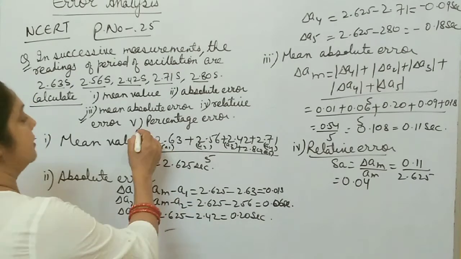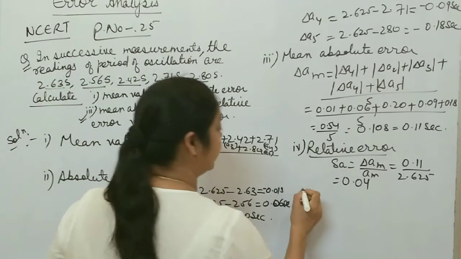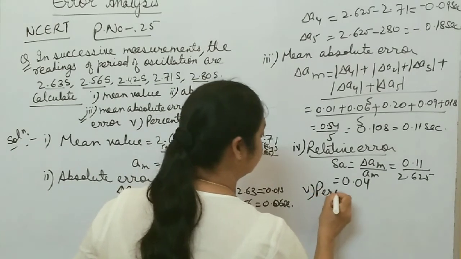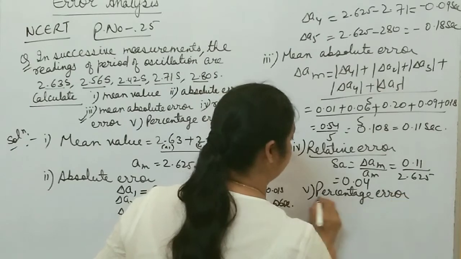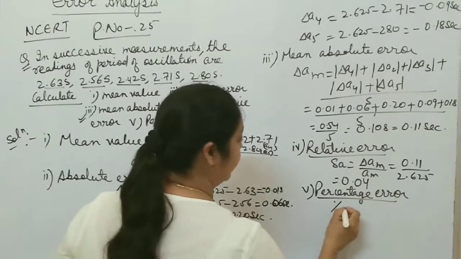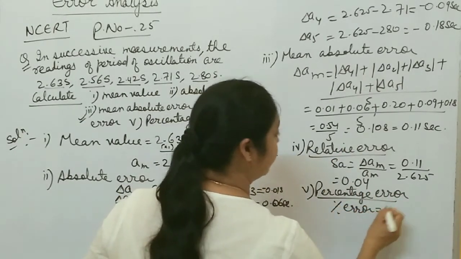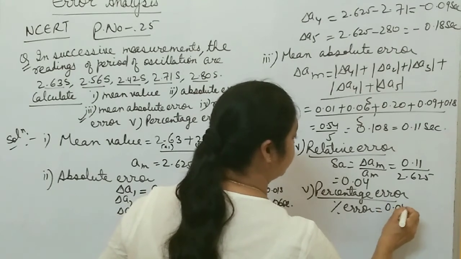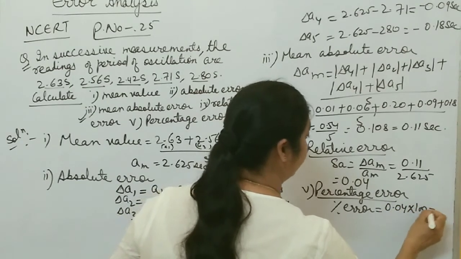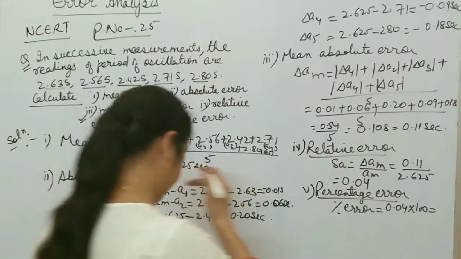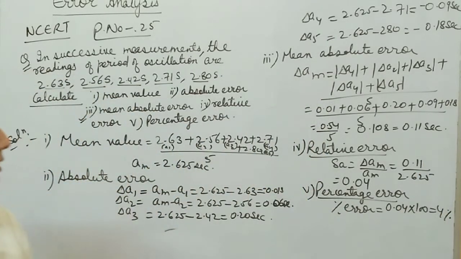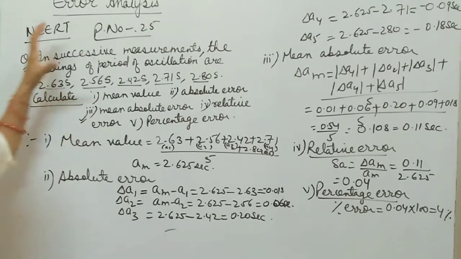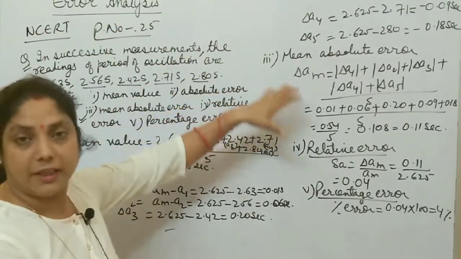And after this, the last one is percentage error. It's very simple. For percentage error, you just multiply the relative error by 100. So 0.04 into 100, you get how much? Near about 4%. Right? So in this way, you calculate all types of errors.